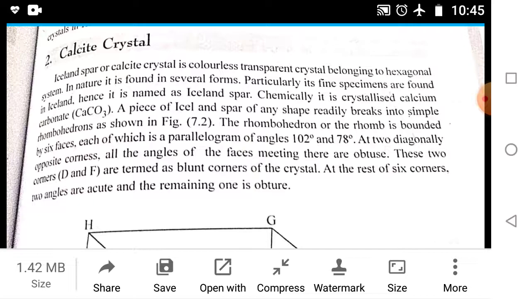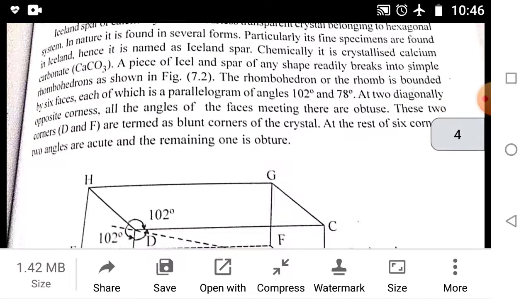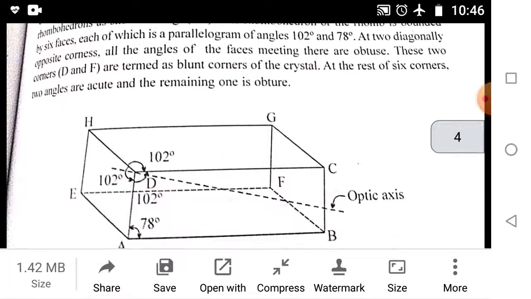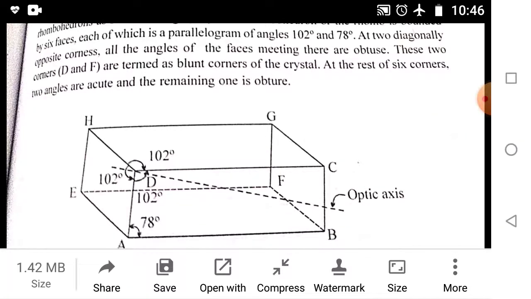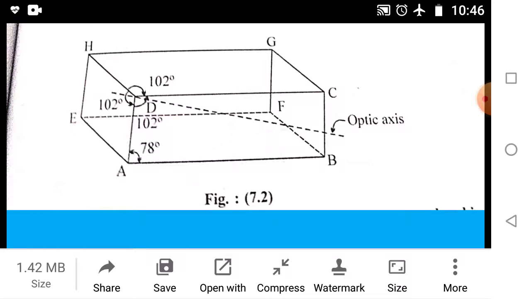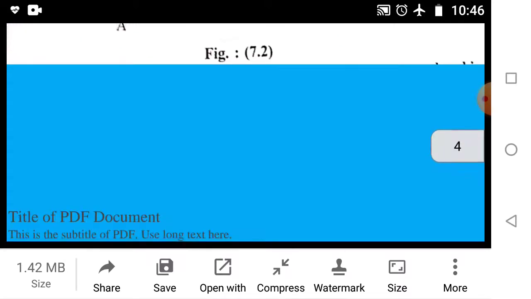At two diagonally opposite corners, all the angles of the faces meeting there are obtuse. These two corners D and F, as shown in the figure, are termed the blunt corners of the crystal. Of the remaining 6 corners, two angles are acute and the remaining one is obtuse. These are shown in the figure.